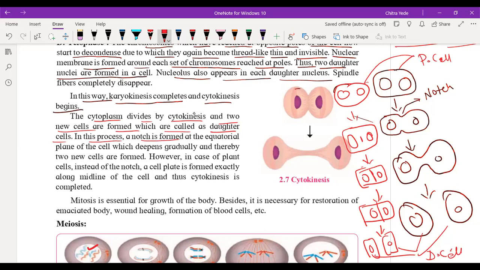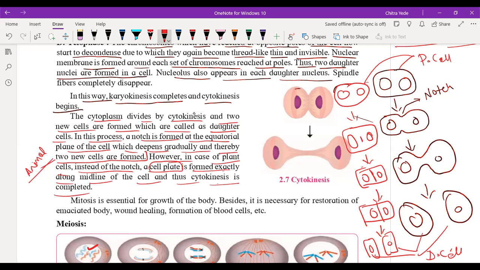See, the notch, N-O-T-C-H, is formed at the equatorial plane of the cell, which deepens gradually, and thereby two new cells are formed. So this is in case of animal. However, in case of plant, instead of a notch, a notch is not going to form. The cell plate, also called the intercellular septum, is formed exactly along the middle of the cell, and thus cytokinesis is completed.